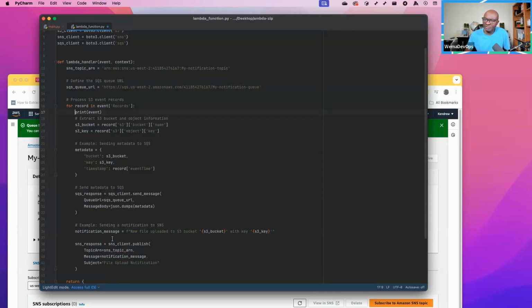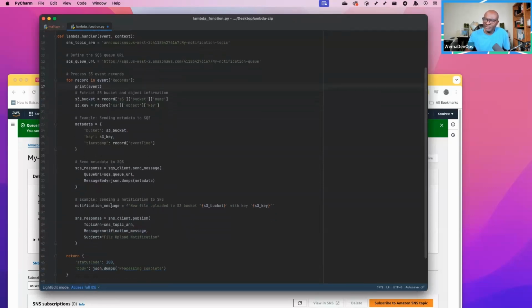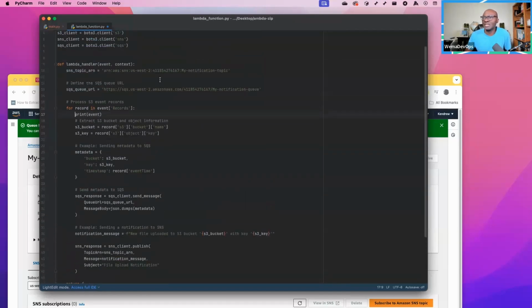But for SNS, we're again defining a notification message. So when a message is sent to SNS, we're going to receive an email with this particular title, with the bucket and the key that has been sent to our email. Okay? So that is our Lambda function.